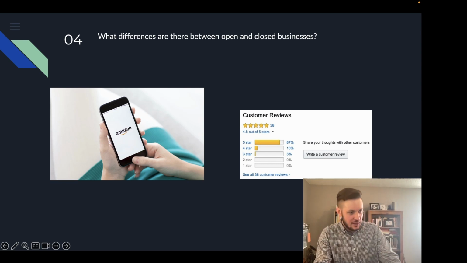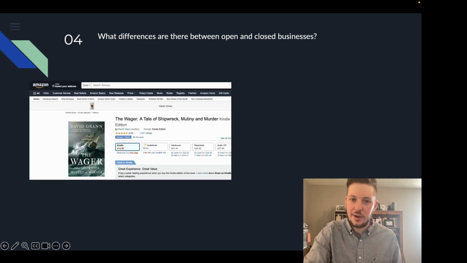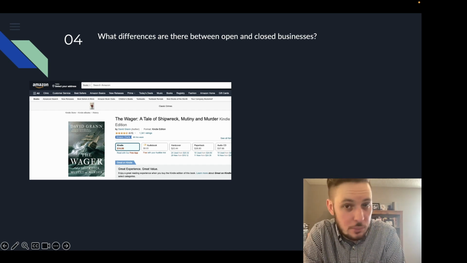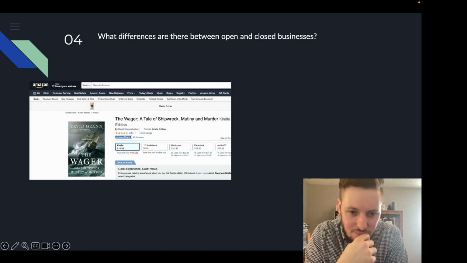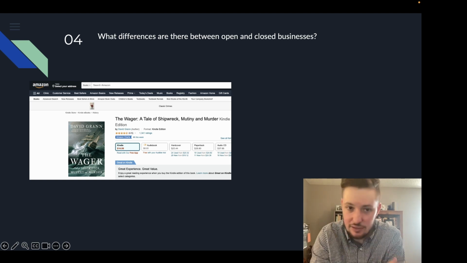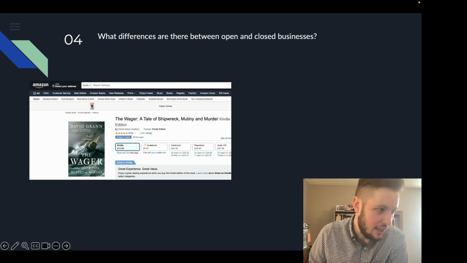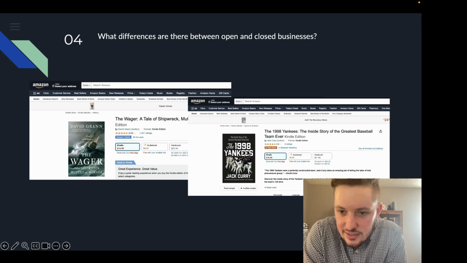Here's 2 books that I would love to purchase that I think are probably going to be excellent reads. The first is The Wager by good old David Grann, the writer of Killers of the Flower Moon, an excellent book. I can't recommend that enough. It's wonderful. But he goes on to have 1,341 ratings at a 4.5 rating on Amazon. And we compare that to the 1998 Yankees, The Inside Story of the Greatest Baseball Team Ever by Jack Curry, 6 ratings at a 4.4.